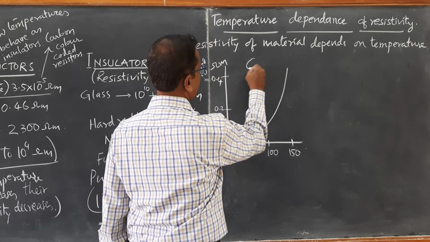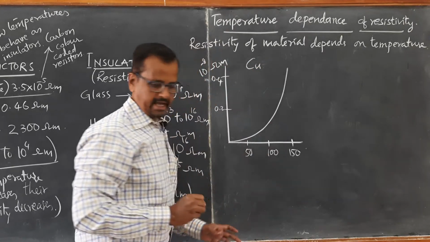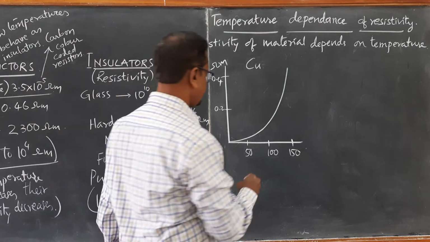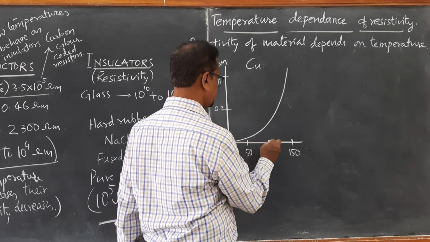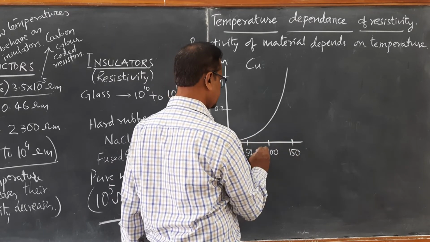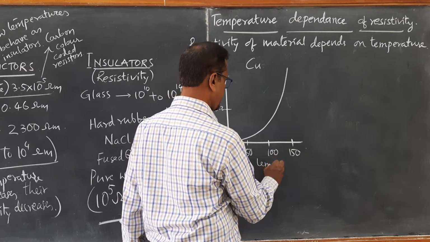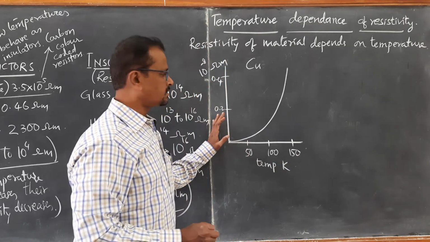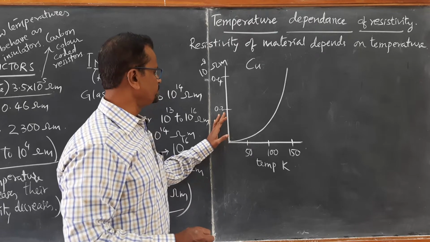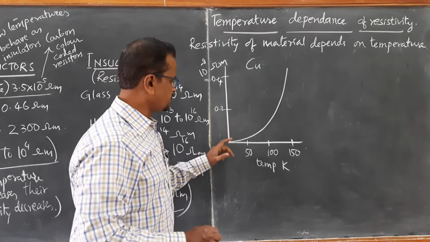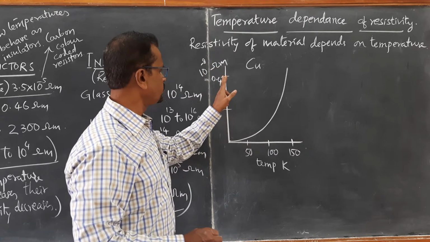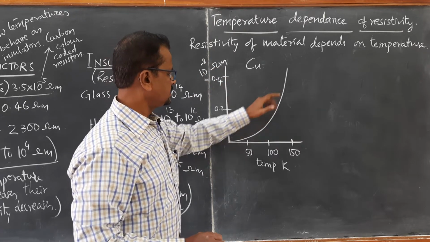This is of copper. As you increase the temperature from 0 to 50, 50 to 100, 100 to 150 Kelvin, so this is temperature in Kelvin, you see there is an increase in resistivity which is not so high, from almost 0 value to about 0.2 to 0.4. There is little increase.